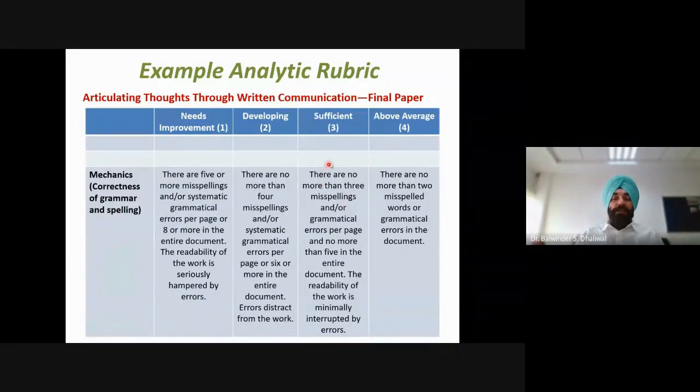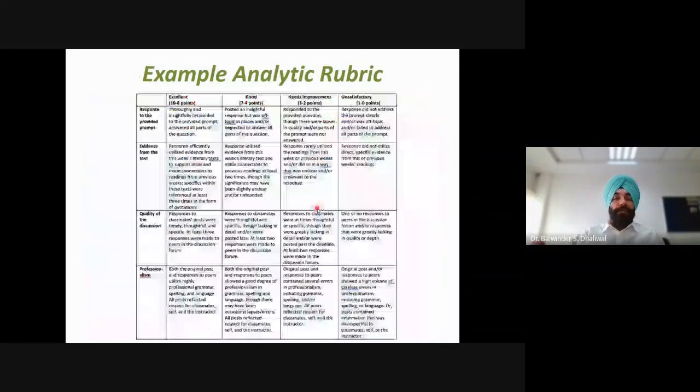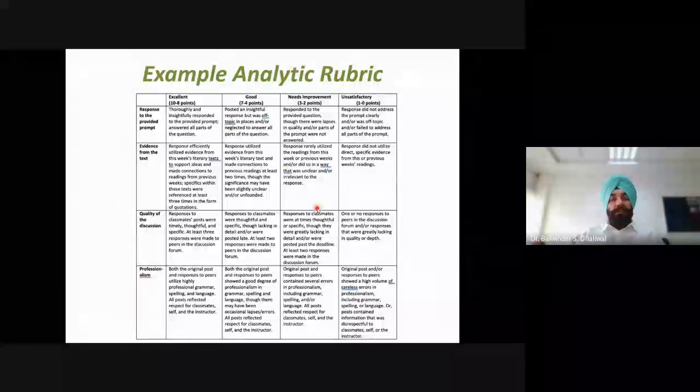When that evaluation is given to the student, the student will also come to know their areas of strengths and weaknesses, and there will be more chances for the student to improve in the weaker areas. So there is another example of this type of rubric, the analytic rubric.